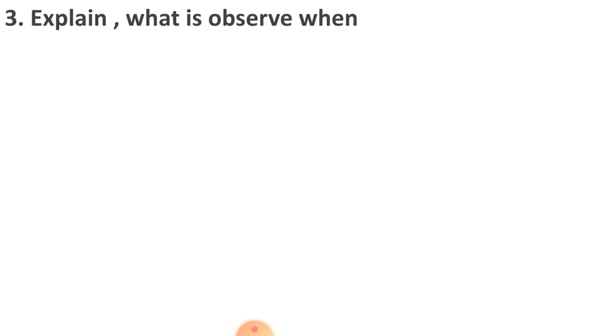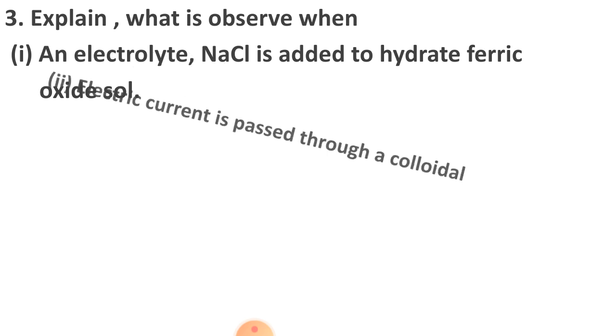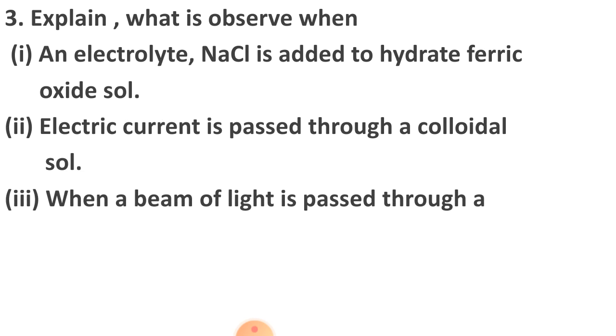Then third question, explain what is observed when an electrolyte, that is NaCl, is added to hydrated ferric oxide sol. So this I have also told you that the hydrated ferric oxide sol is positively charged, and here the electrolyte contains Na+ and Cl- ions. So this causes coagulation. Then, when an electric current is passed through a colloidal solution, that is electrophoresis. When a beam of light is passed, that means this is a question from the Tyndall effect.